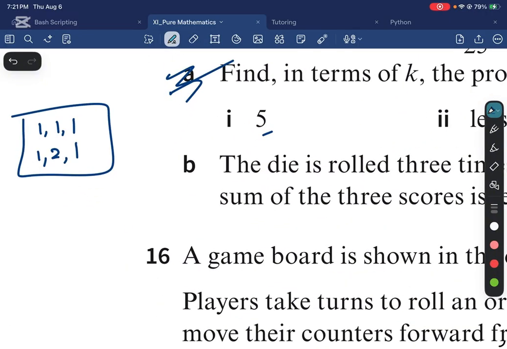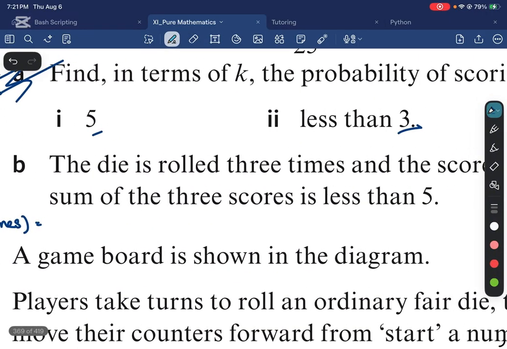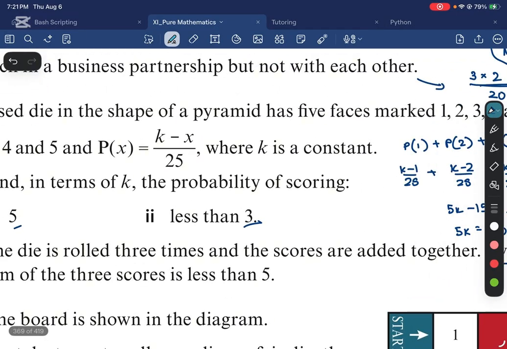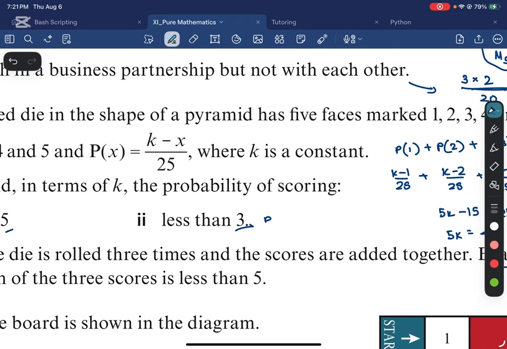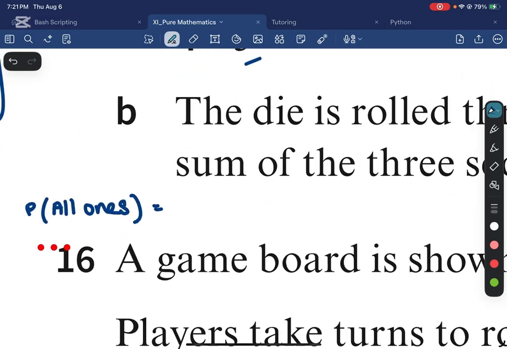So what is the probability that I get all ones? Well, I now know that the probability of 1 is going to be k, which is 8, minus 1 over 25. So that's just 7 over 25, right? So the probability of getting 1 is 7 over 25, cubed, because I need a 1 on all three rolls.